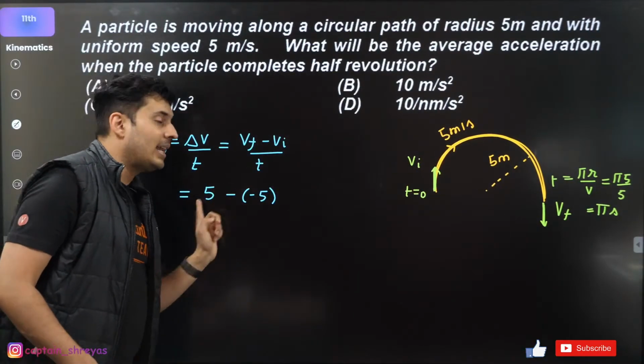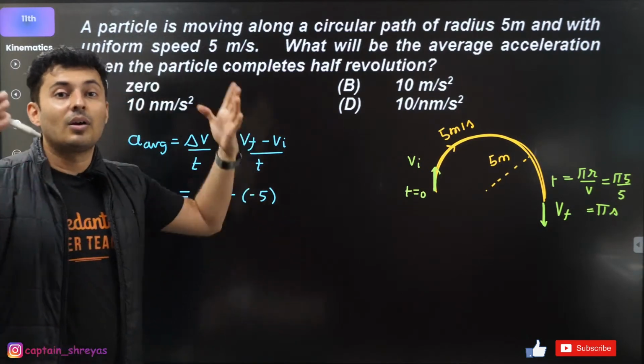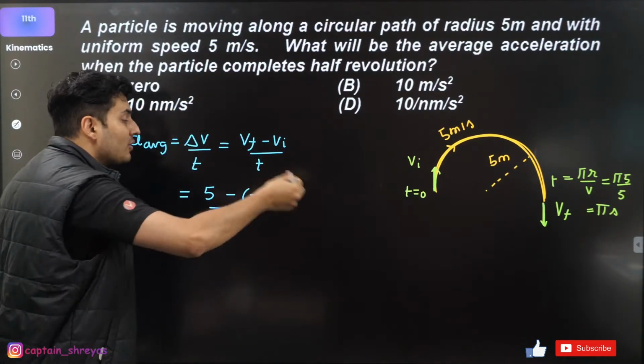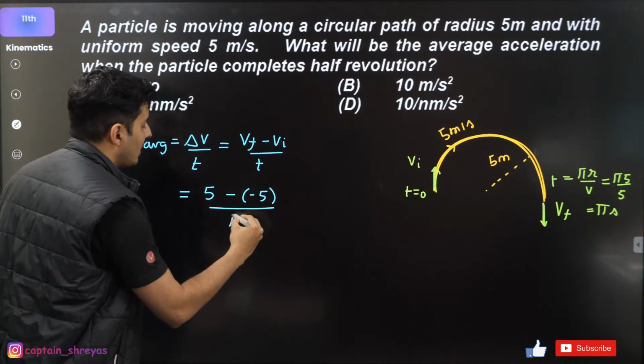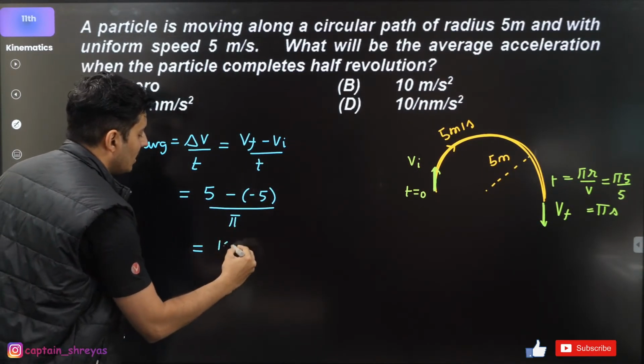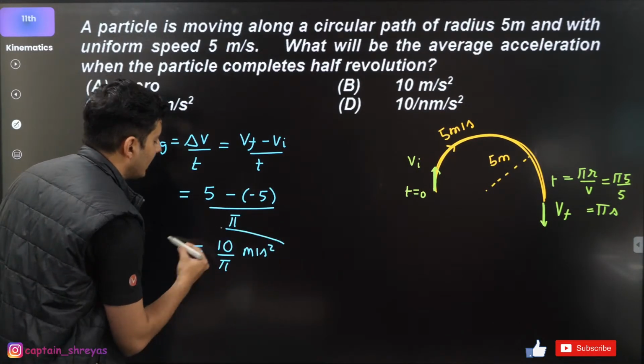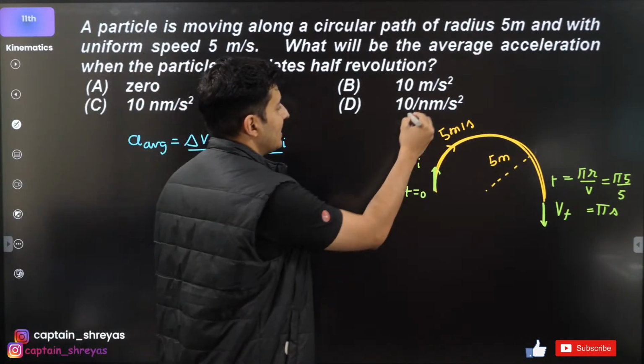So do not write 5 minus 5. That is wrong. Okay, these are vector quantities. So 5 minus of -5 divided by time. Time was pi. So this will become 10 by pi. That's it, meters per second square. That is the answer. So this is basically pi, guys.